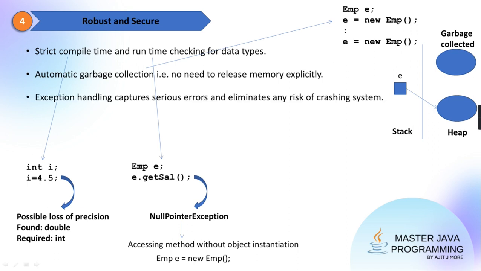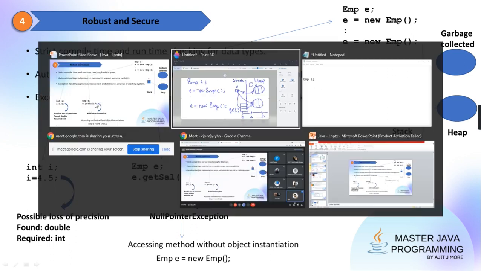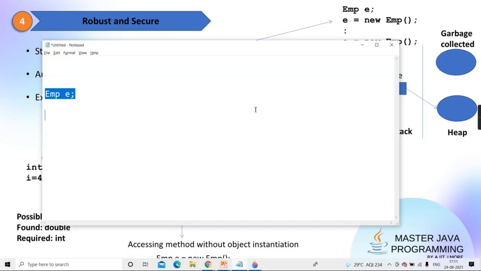Why it is called a secure language also? Because it provides the concept of exception handling. You can properly write a try-catch block. Very systematic code you can write.